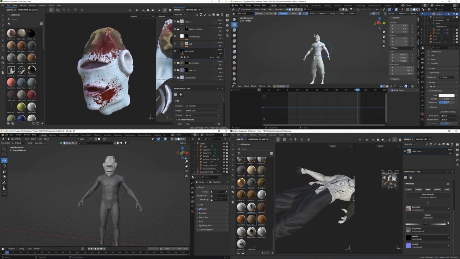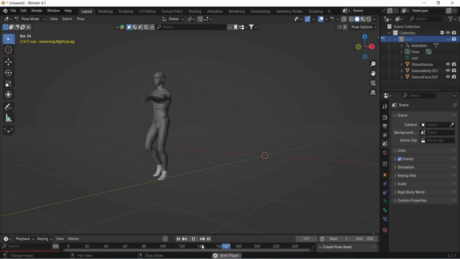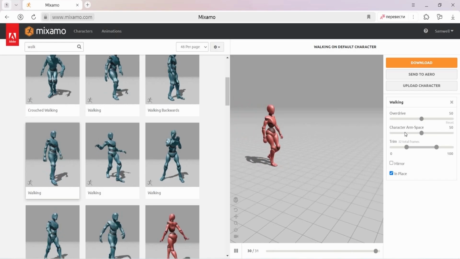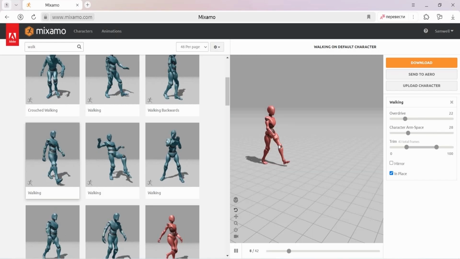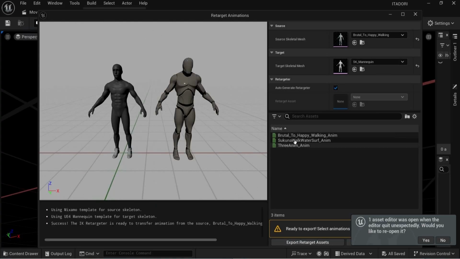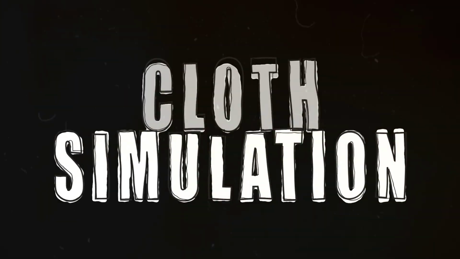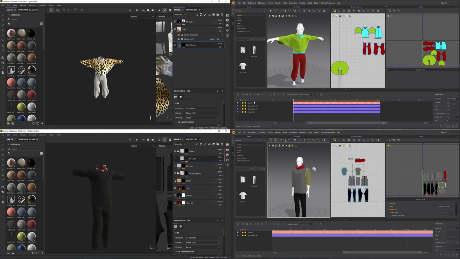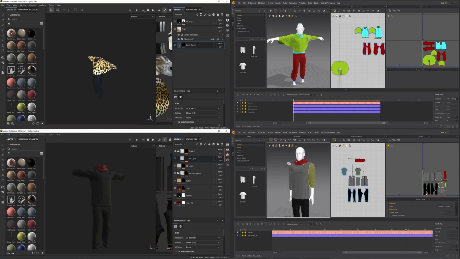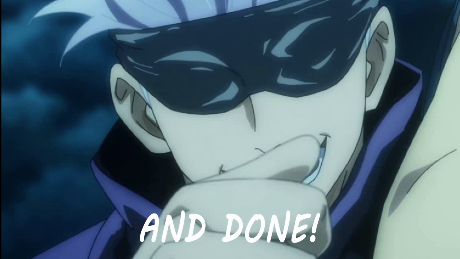When the characters are done, we can start the animation. Since I am not good at animation, I use the Mixamo service, which already has quite a lot of different animations. All I have to do is tweak it and retarget it. When we finish the animation, we can move on to cloth simulation. The best way to do this is with Marvelous Designer. We model the clothes using the links, set its animation, create a texture, and done.